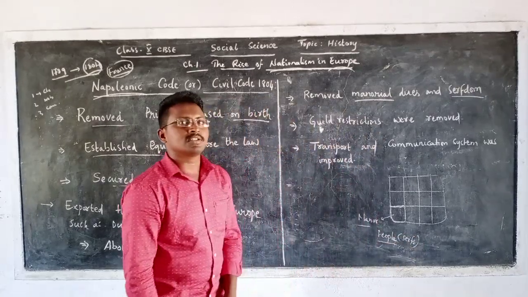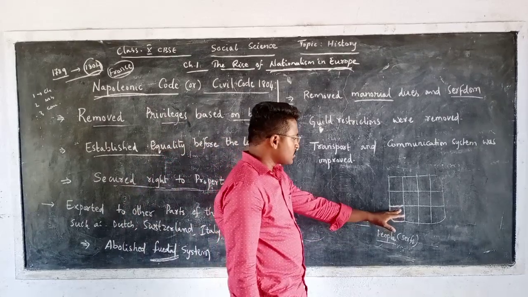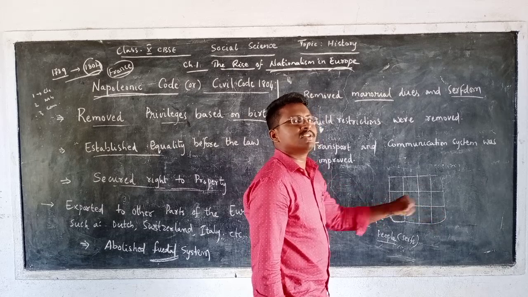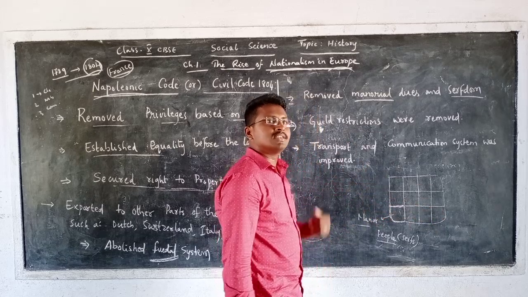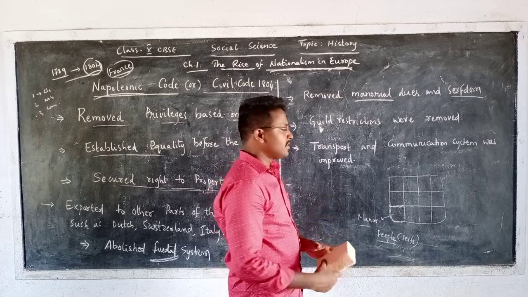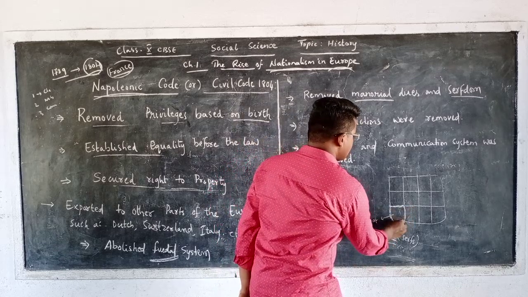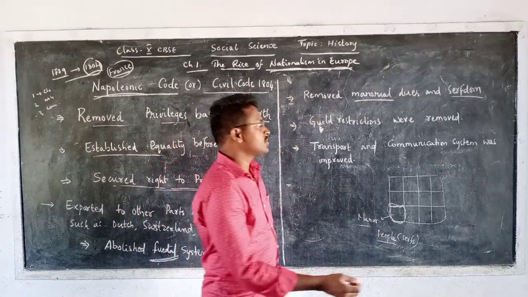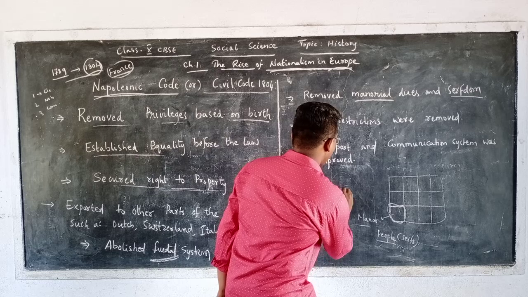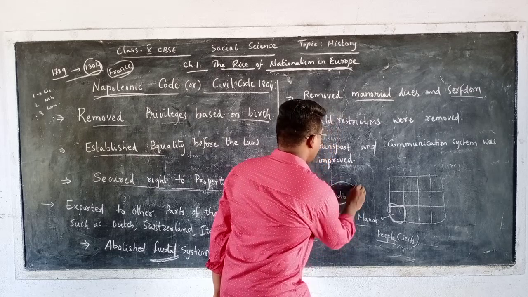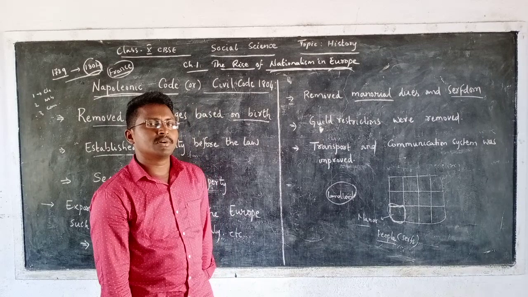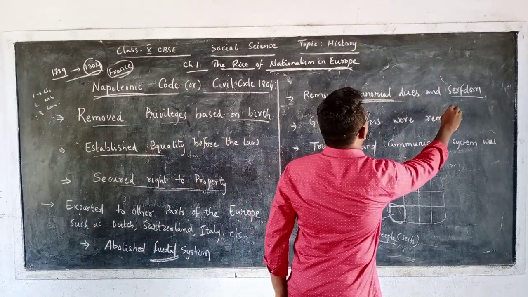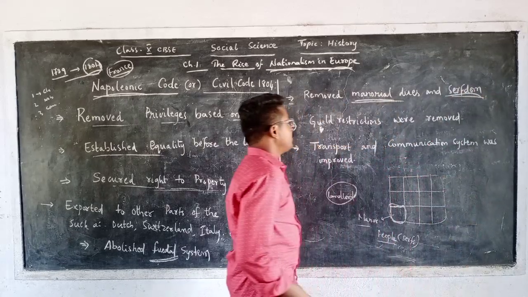Then these serfs are supposed to cultivate these different pieces of land throughout their life. Even after their death, their sons or whoever are their natural heirs are also supposed to cultivate this same piece of land. Then whatever they cultivate, they are supposed to give back to the landlord. But when Napoleon entered into these other parts of Europe, he removed both manorial dues as well as serfdom.